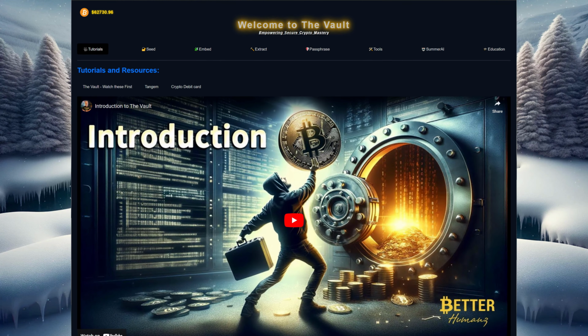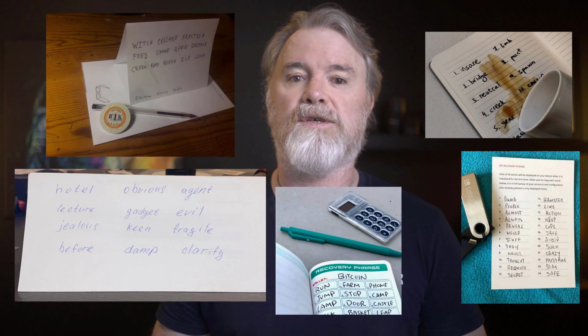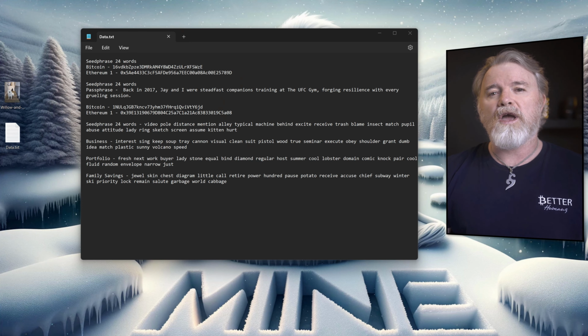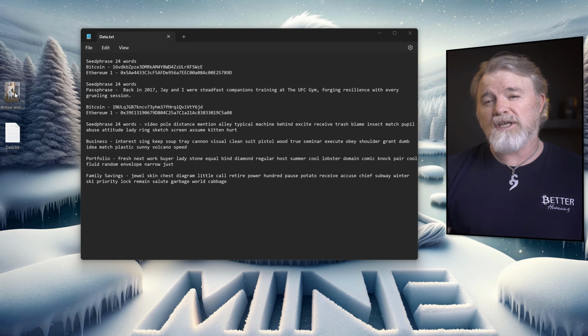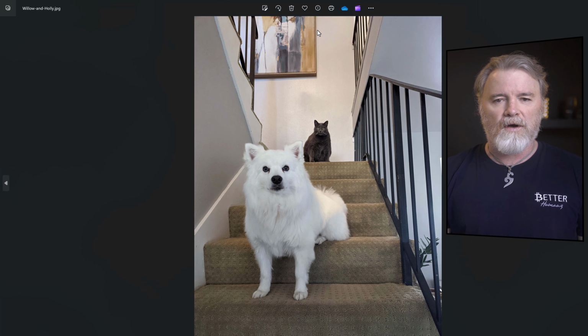I created the Vault to solve these exact issues. No more worry and no more loss. Simple. Here on my offline dedicated device, I have some seed phrases and data that I want to back up. First, we choose an image. This can be any image you have on the wall, maybe a family or a pet photo. I will use this photo of my pets.